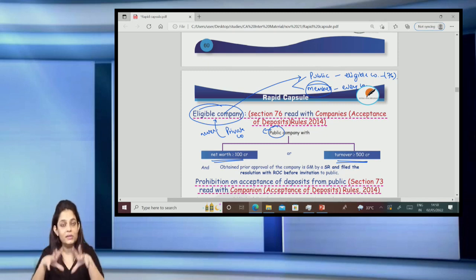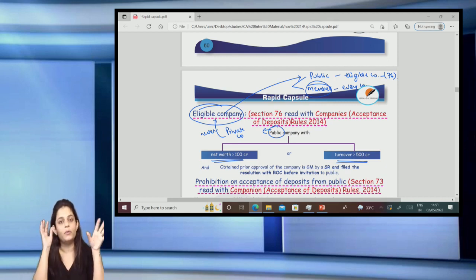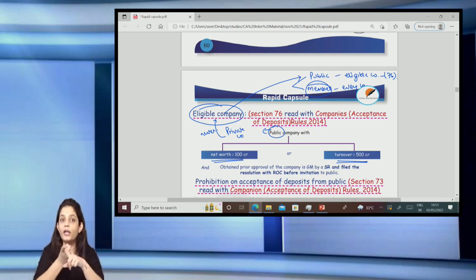I hope it's clear. Till this point, it's clear to everyone. This is very important. Do not forget it. So, it is only and only a public company which can accept deposits from the public, if the public company is an eligible company. And to be an eligible company, your net worth should be 100 crores or more, or your turnover should be 500 crores or more. Correct?